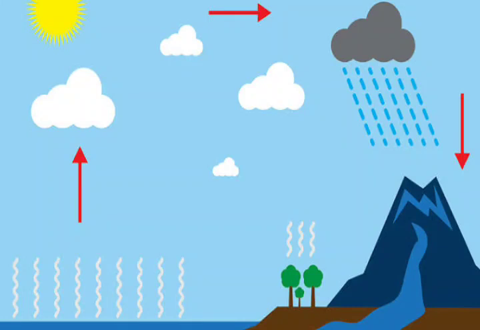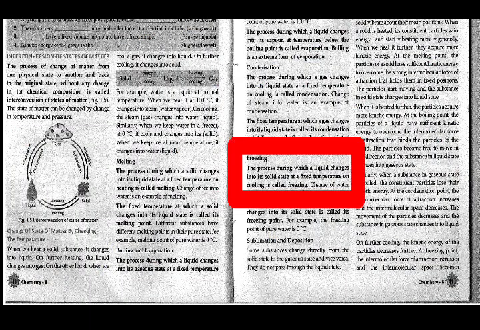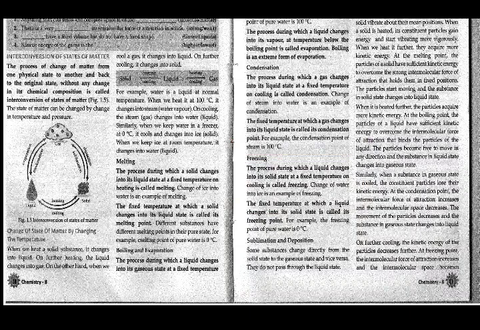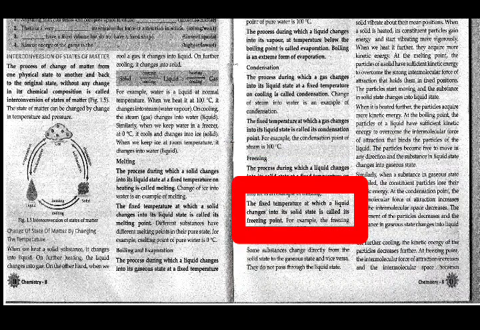Condensation, the process during which a gas changes into its liquid state at a fixed temperature on cooling. The fixed temperature at which a gas changes into its liquid state is called its condensation point. The process during which a liquid changes into its solid state at a fixed temperature on cooling is called freezing. The fixed temperature at which a liquid changes into its solid state is called its freezing point.